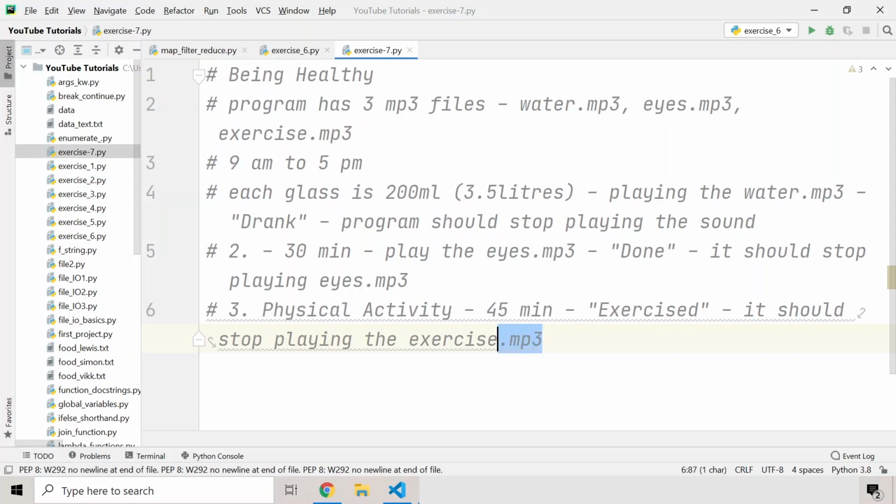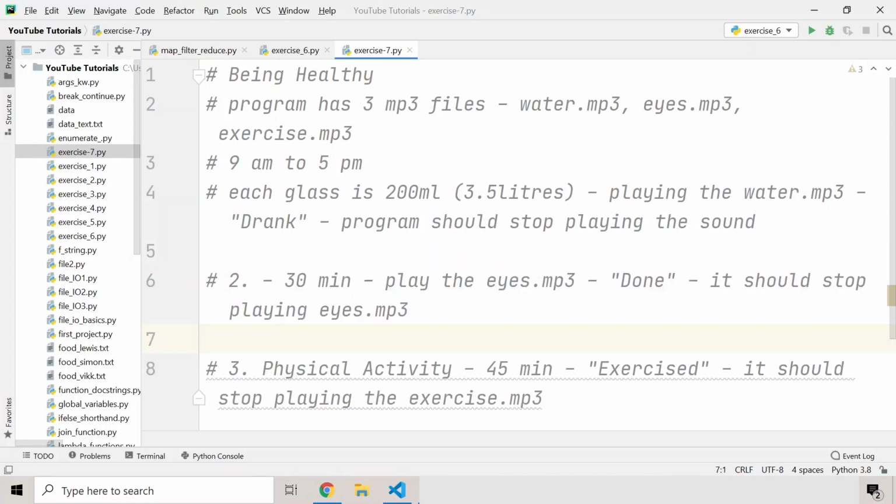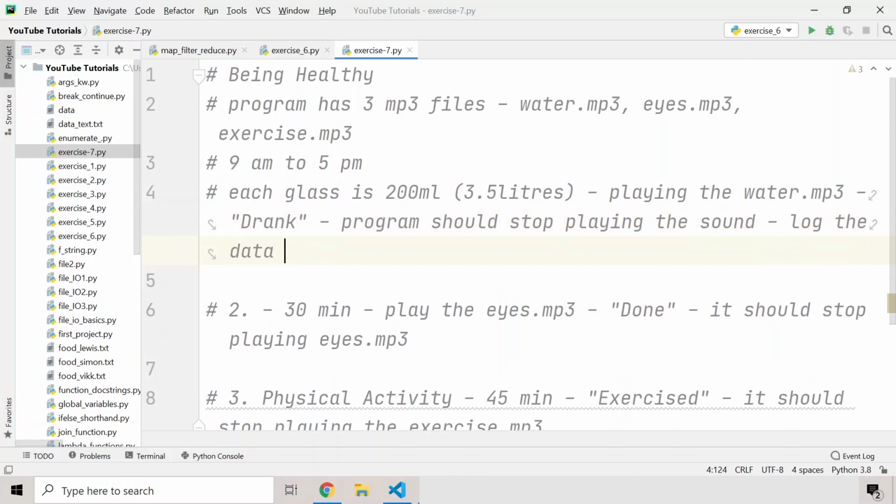So as you can see guys, we have put these three cases right here. And guys, after the user writes drank, done and exercised, you need to make a txt file that logs all the data. That is, when the user wrote drank, it has to log the data, so I'll write here: log the data at the time in which the user drank the water.